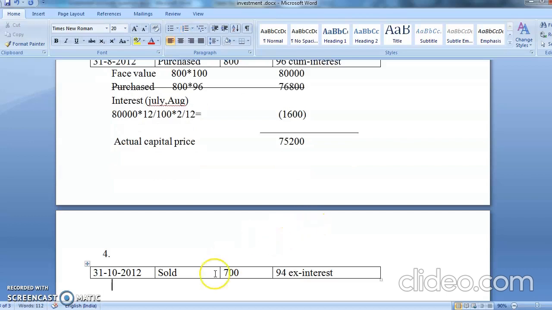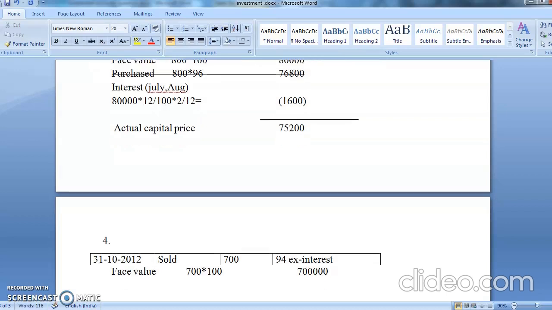Yes, see, on 31st October sold. Whether it is a sale or a purchase, I always tell you face value. Chalo, how much did you sell, what is the face value? 700 into 100, that comes to 70,000. Then sale price. Yes, what is the sale price? 700 into 94.